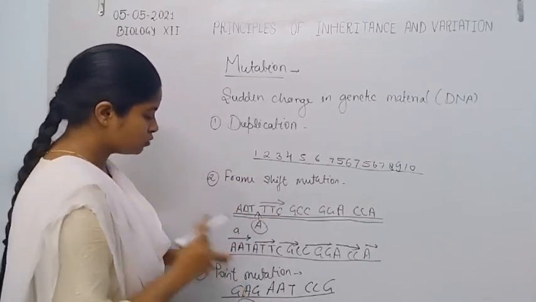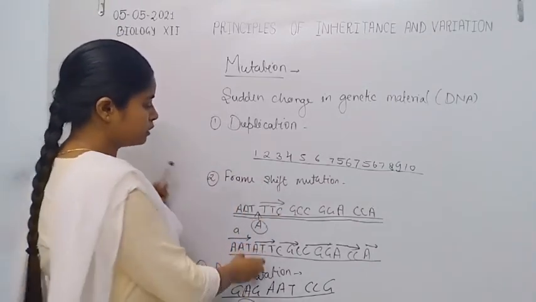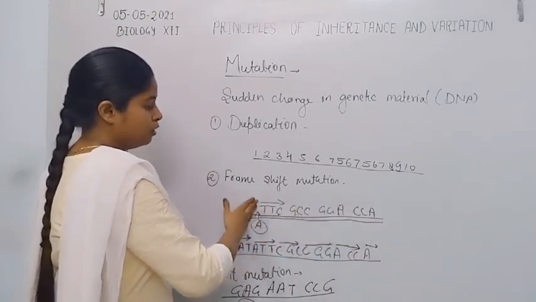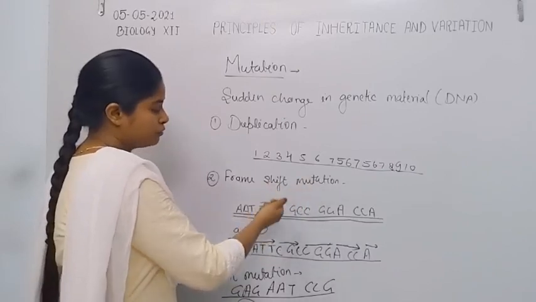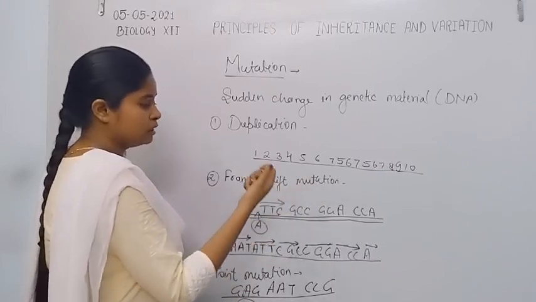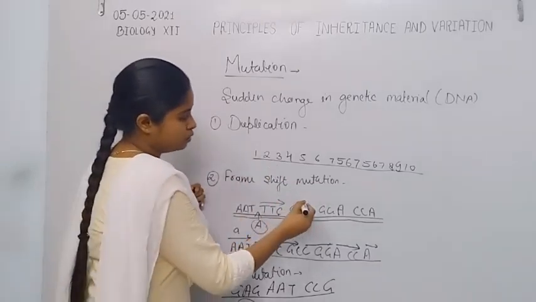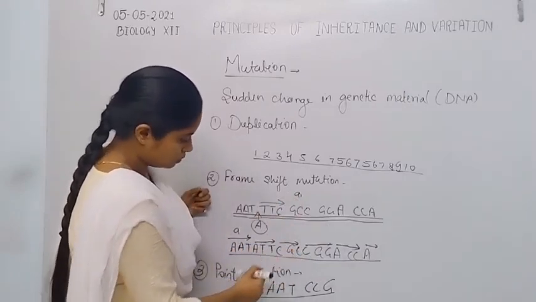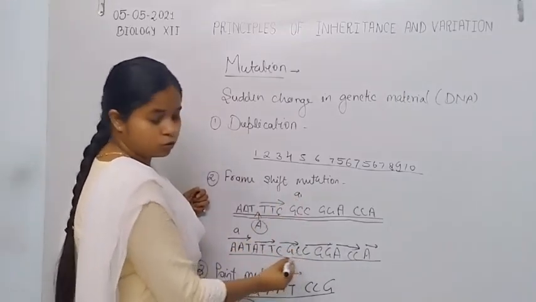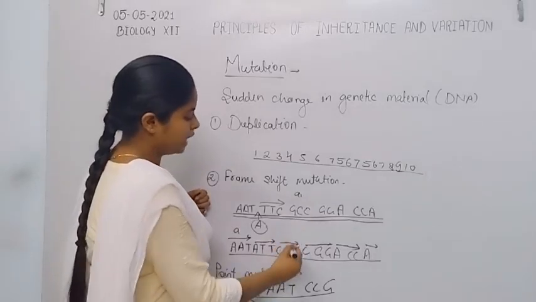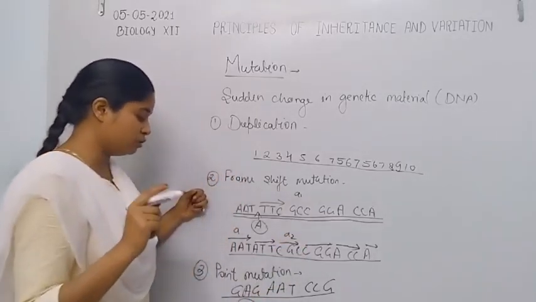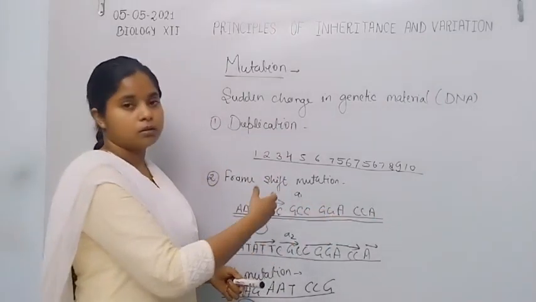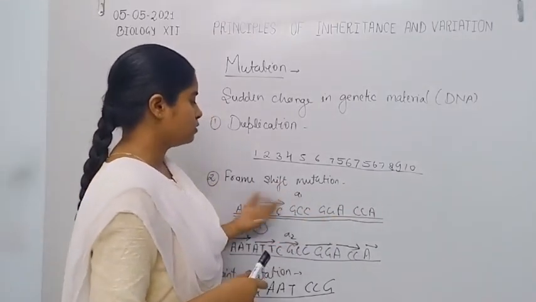because point mutation is a point change, it is not a frame shift mutation. In a frame shift mutation, due to the addition of adenine, the whole frame gets shifted, or the triplet codons get shifted, and all the amino acids change. For example, an amino acid coded by GCC is now coded by CGC. Now the triplet codon is CGC, which codes for another type of amino acid. Due to this reason, all the amino acids get changed by the frame shift mutation.